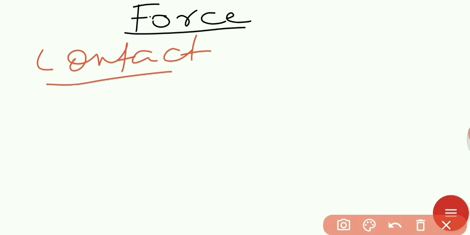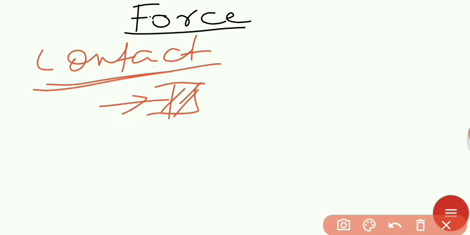We apply contact force when we push or pull or lift things around us. When this is the object, if you want to push this object, then this and this come in contact. If we pull this object, then the two bodies will contact.